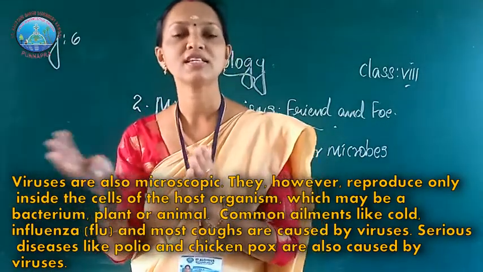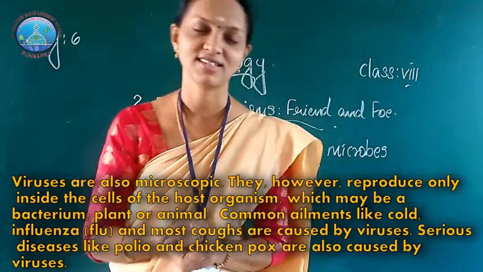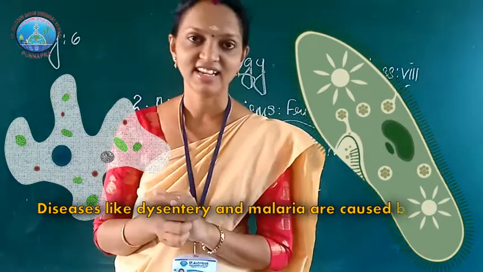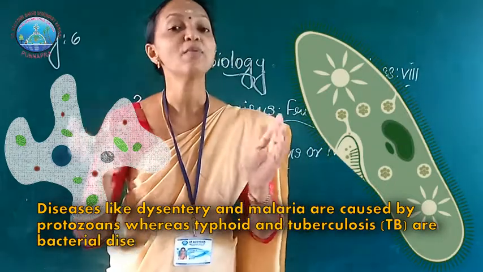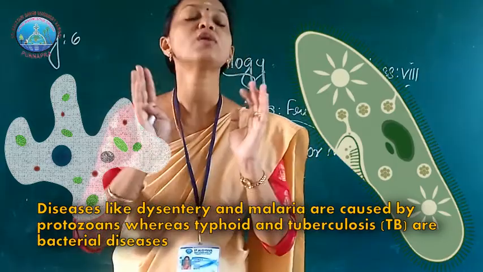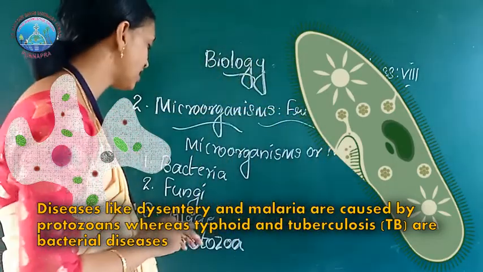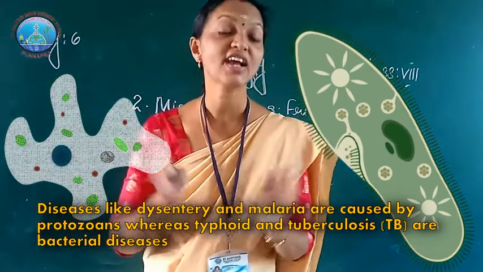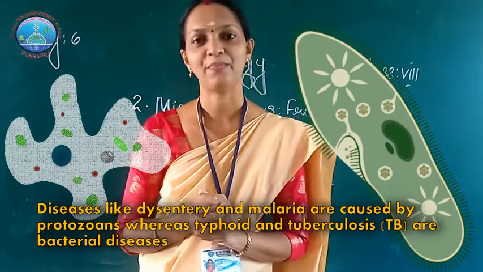Some diseases like chickenpox and polio are caused by viruses. Diseases like dysentery and malaria are caused by protozoa, one of the microorganisms.